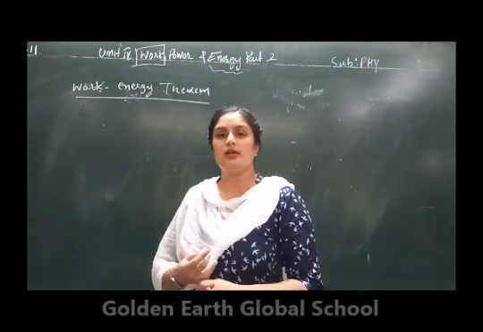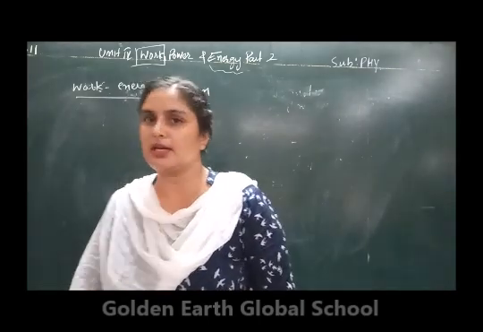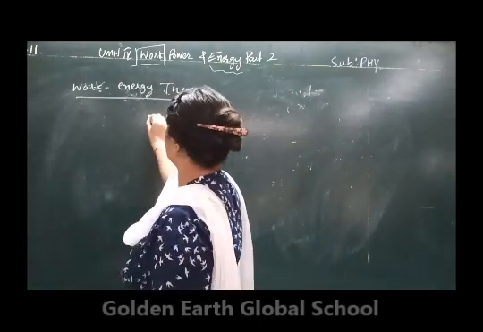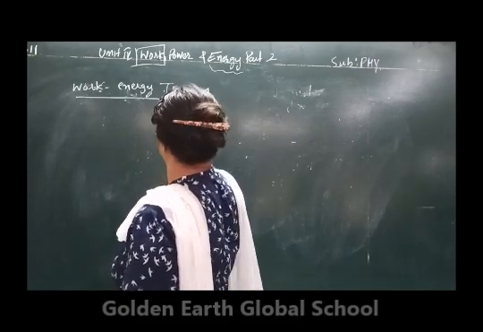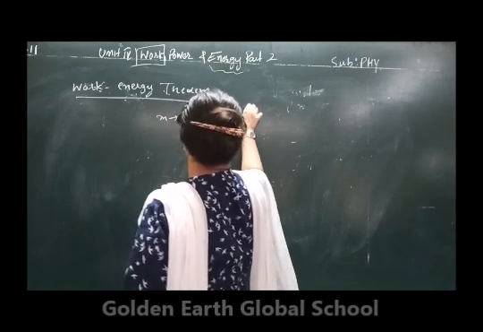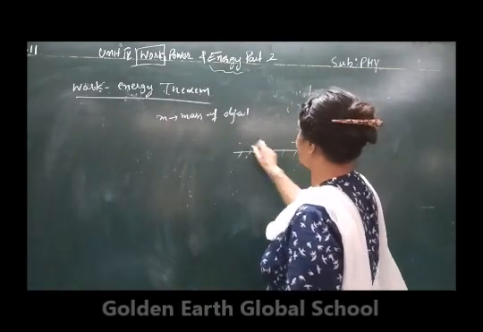Firstly, we will derive this theorem, then we will define the work energy theorem. Now in this case, let us suppose m is the mass of the object. Again I am going to consider the same diagram that we have done in the last article.